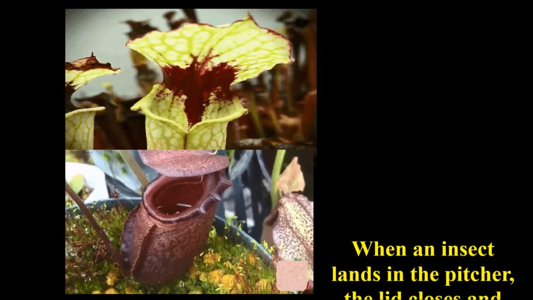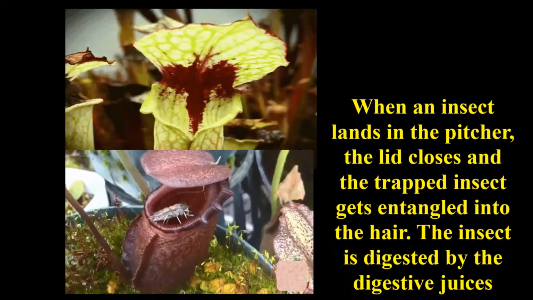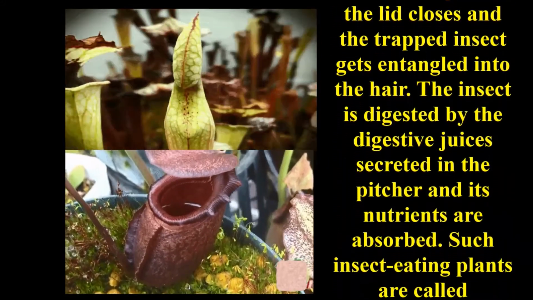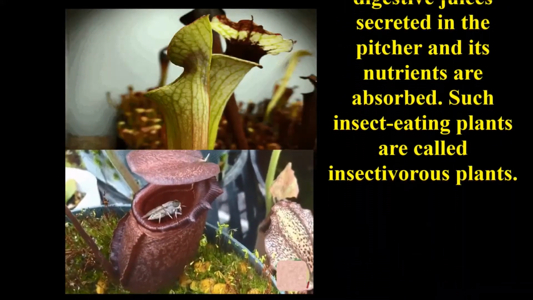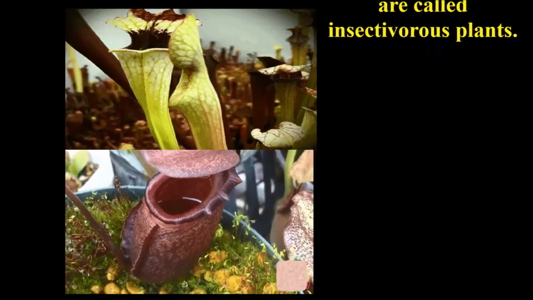When an insect lands on the pitcher, the lid closes and the trapped insect gets entangled in the hair. The insect is digested by the digestive juices secreted in the pitcher and its nutrients are absorbed. Such insect-eating plants are called insectivorous plants.